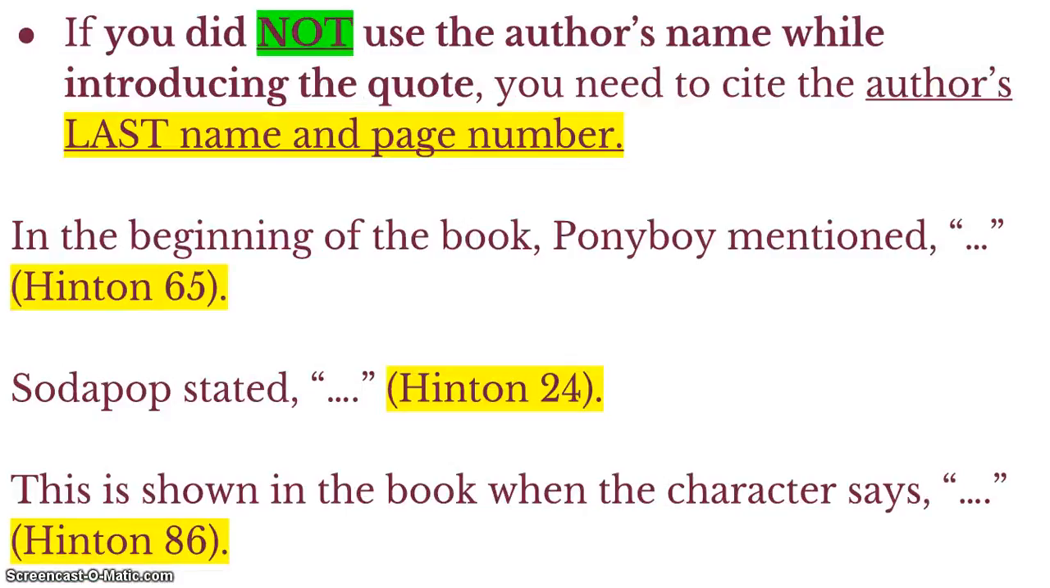If you did not use the author's name while introducing the quote, then you need to cite the author's last name and page number in parentheses. So I give a few examples. In the beginning of the book, Ponyboy mentioned, comma, quote. You did not use the author's name, Hinton, in that little introductory phrase, so in parentheses after the quote, you need to put Hinton, 65, end parentheses. No comma, no PG, no number sign, just the last name, just the page number.